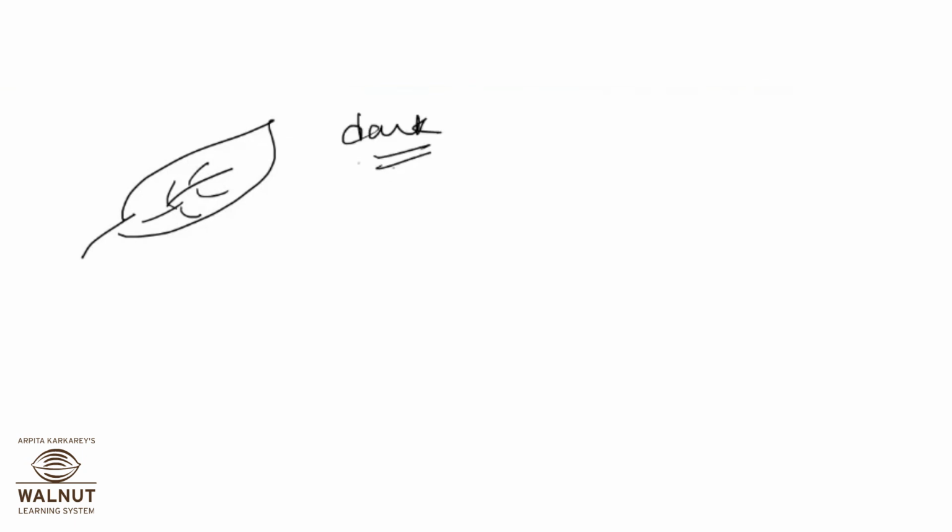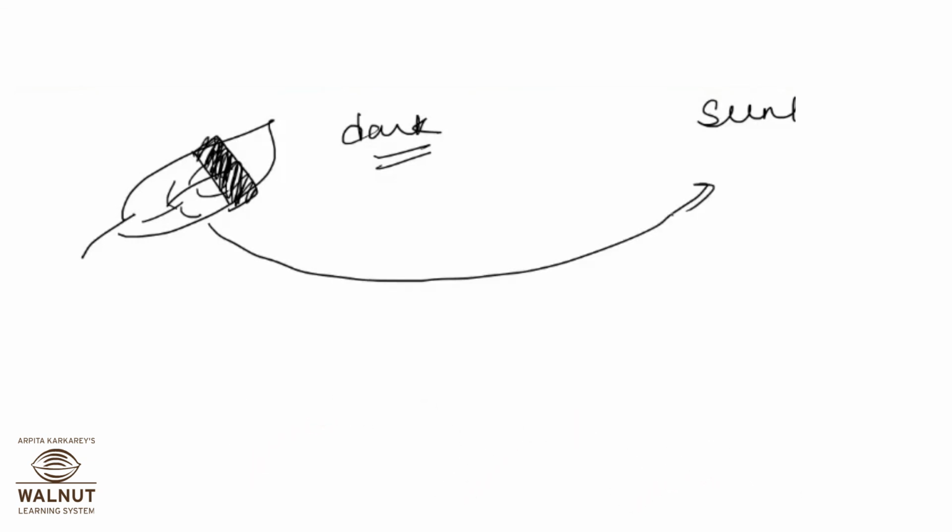I'll just take 1 or 2 minutes and then I'll leave you. So this is a leaf. What we generally do, to be more precise, is we take a leaf and keep it in a dark room for some time. Now before placing it in sunlight, we will cover a section of the leaf with black paper. Let's see, this is a black paper, and now we will put it in sunlight.